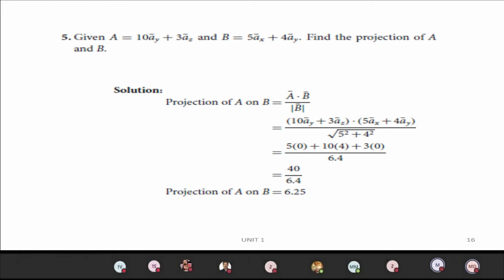A vector is 10ay plus 3az and B vector is 5ax plus 4ay, and the modulus of B vector is root of 5 square plus 4 square. Then we take the dot product, and we get the projection of A on B. A very simple problem. These problems can definitely be asked for 1 mark in the GATE exam, so you can easily score.